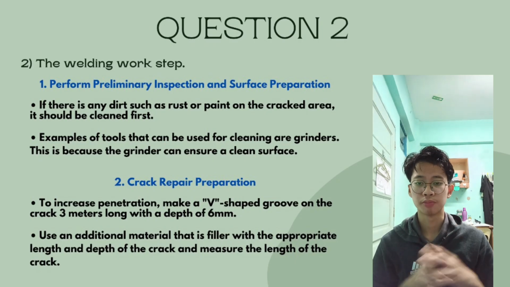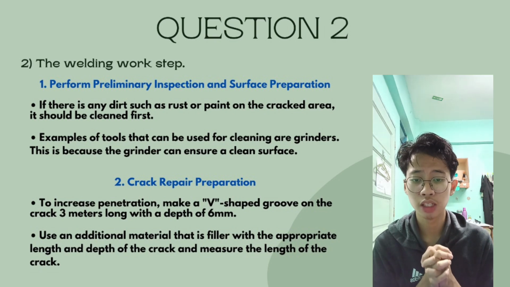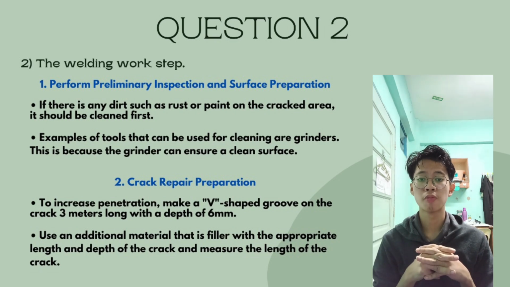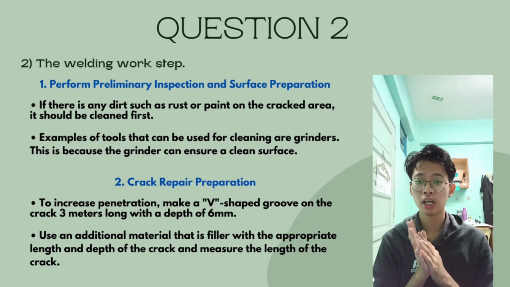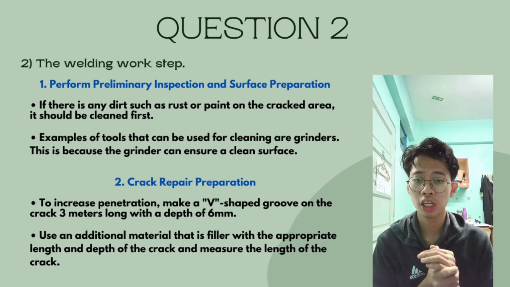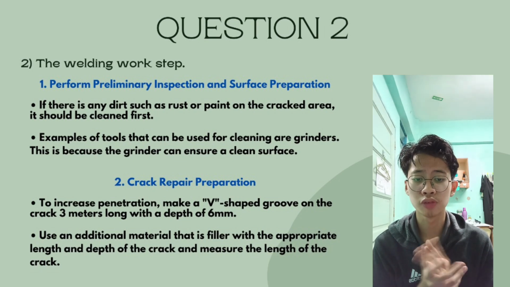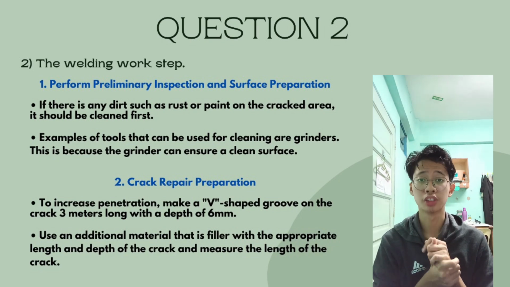Question number 2. The welding work steps. Now we're going to talk about it. Number 1, perform preliminary inspection and surface preparation. If there is any dirt such as rust or paint on the crack area, it should be cleaned first. An example of tools that can be used for cleaning are grinders. This is because the grinder can ensure a clean surface.